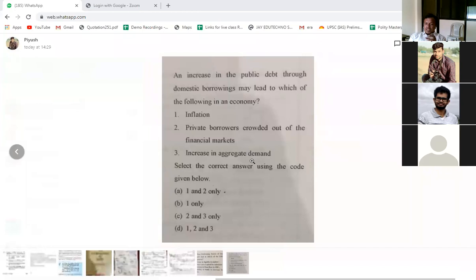Suppose if the government had spent that money without borrowing, by deficit financing or by printing new currencies, then it would have led to inflation, because in that case the amount is increasing in the economy. Here in borrowing, what happens? In borrowing, whatever the money is there in the economy, that is absorbed and that is injected again back. So there is no aggregate increase in the liquidity, and that is why there is no inflation.